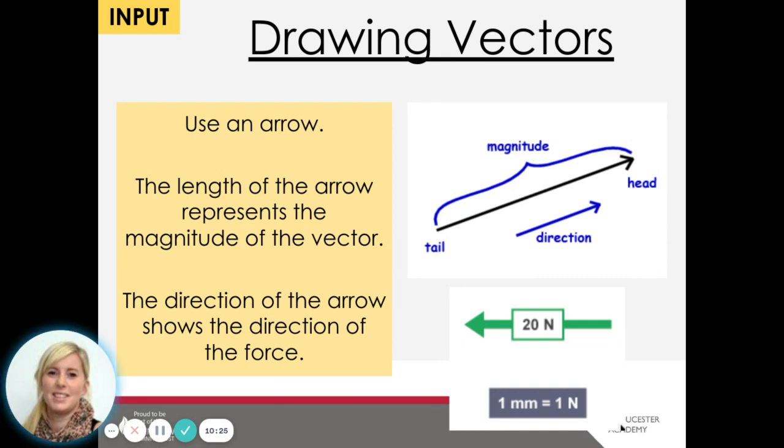And you've got the example there that the green arrow is acting towards the left. So it's pulling that object to the left, and it's got a size of 20 newtons, because remember, newtons is the unit for force.